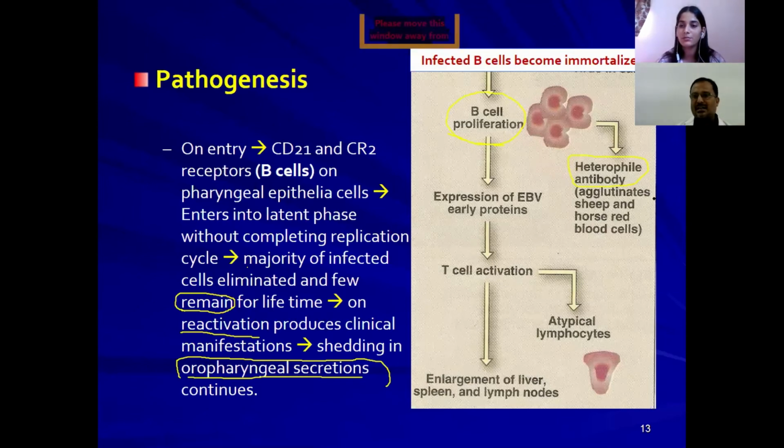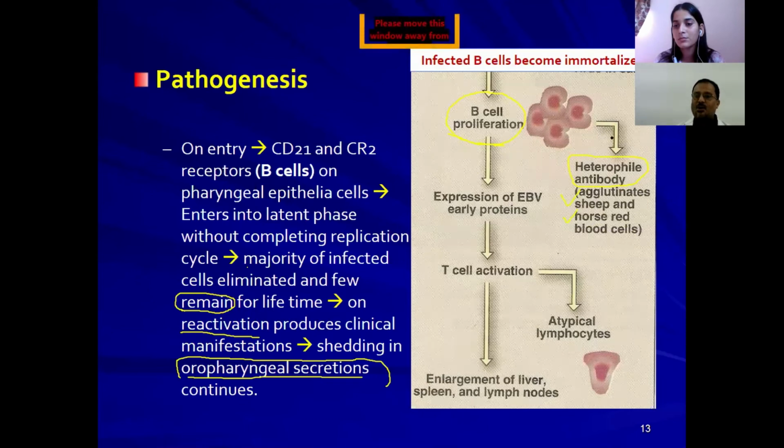The heterophil antigen means antigenic cross reactivity between kingdoms, species, or members. B cells produce certain kinds of antibodies following this viral infection. Those antibodies will get agglutinated with sheep RBCs or horse RBCs, which here act like antigens.